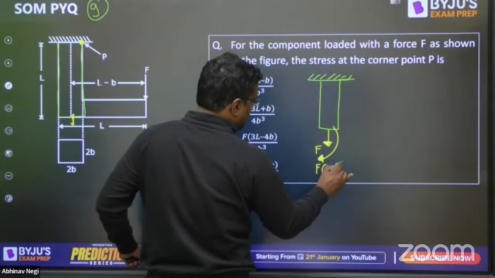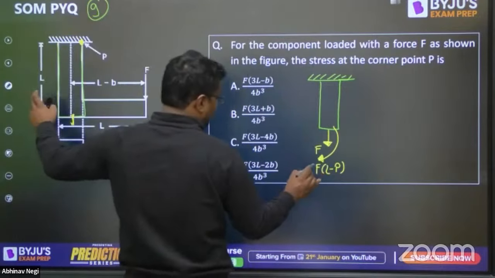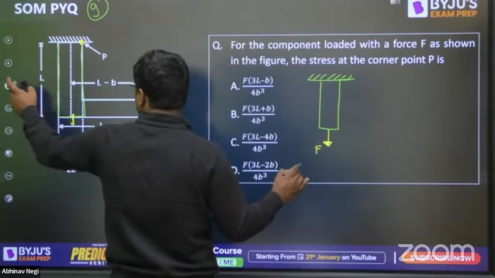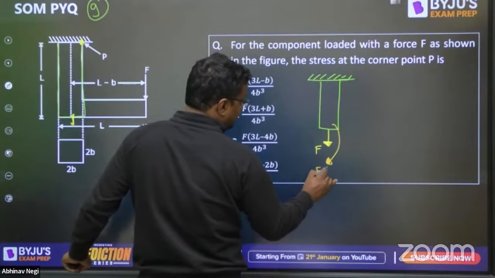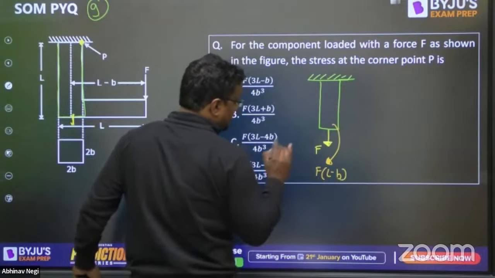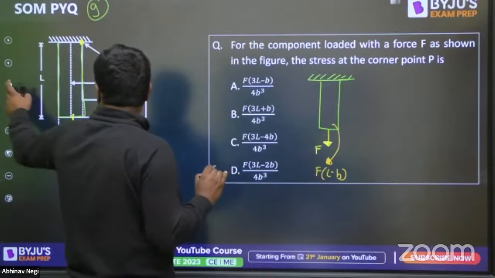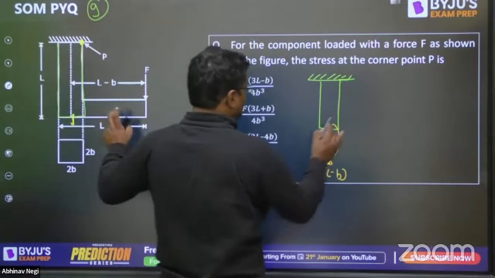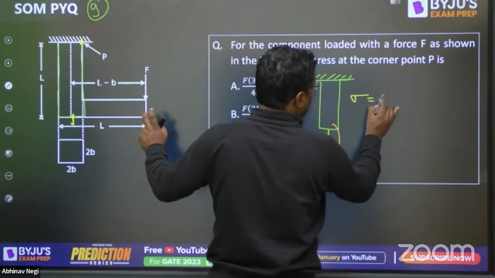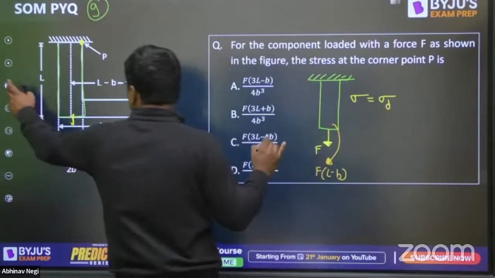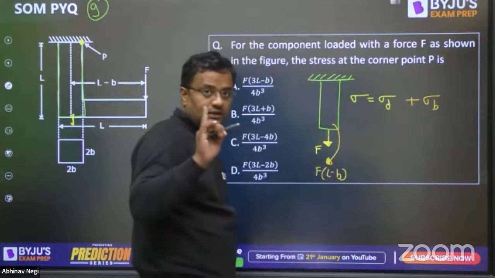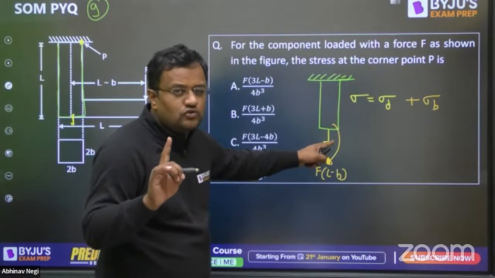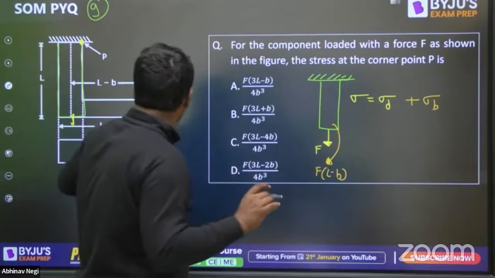So this is the moment. Let me write this moment with a different color. One is the axial force F, and one is a moment that is F into L minus B. Now, due to this yellow force, this will be sigma direct, and due to the orange force, this will be sigma bending. This will cause the direct stress, axial force by area, and this will be causing sigma bending.